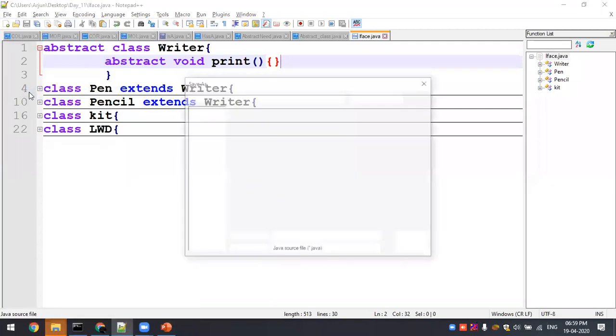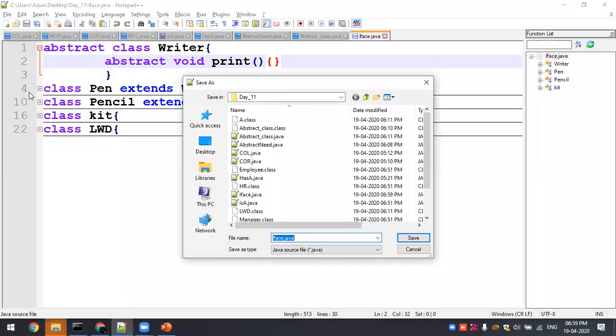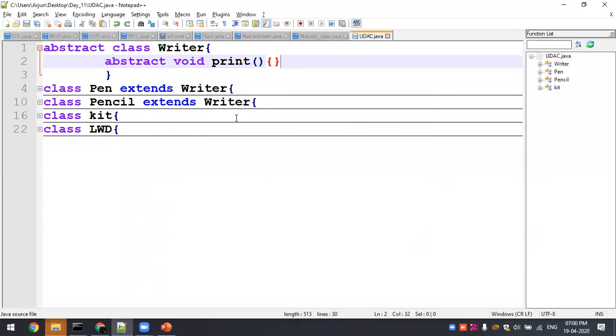Save as user defined abstract AB. I've saved this as a user defined abstract class. My class name is LWD. Inside I have these many different classes. Okay, so I want to execute this.